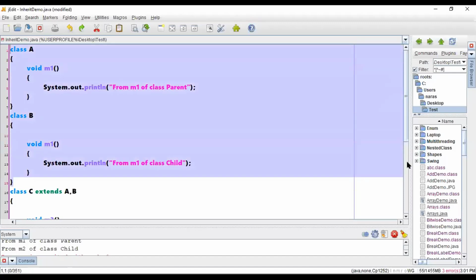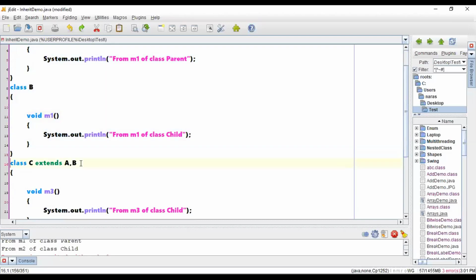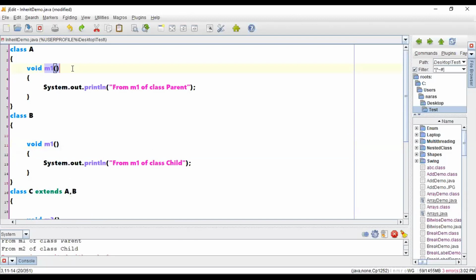The problem will come for the class C. So what is the problem? It will be in confusion about which M1 needs to be taken: either M1 of class A or M1 of class B. Within a scope, there is no concept of two methods with the same name and the same signature. If the signatures are different, then it is called method overloading. So now class C will be in confusion whether to consider M1 of class B or M1 of class A. So there is an existence of ambiguity.